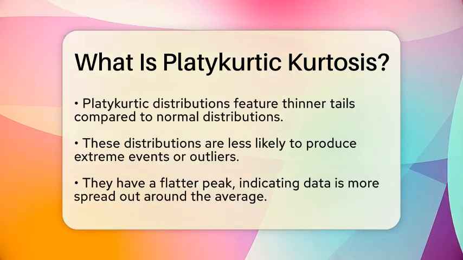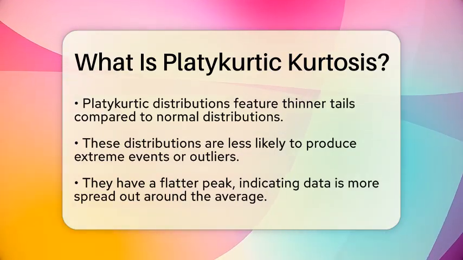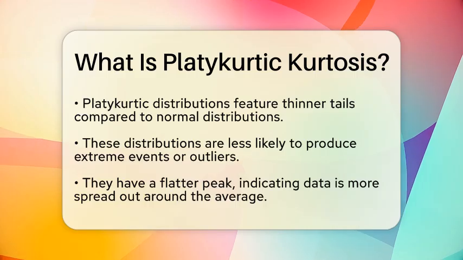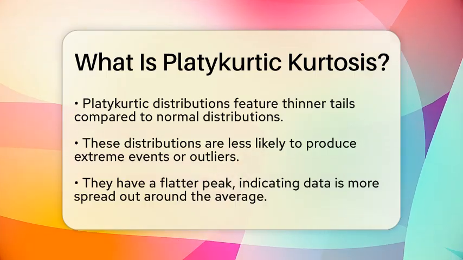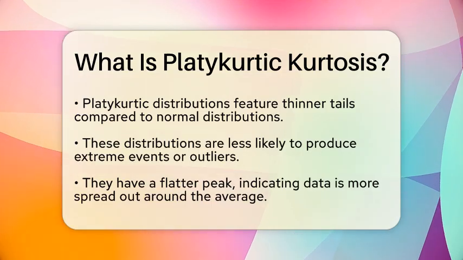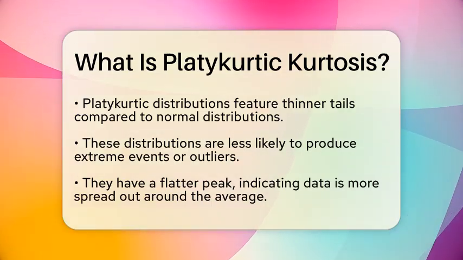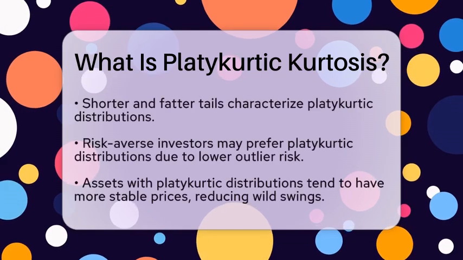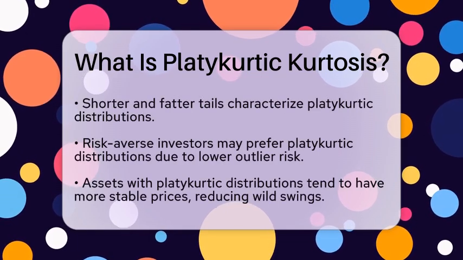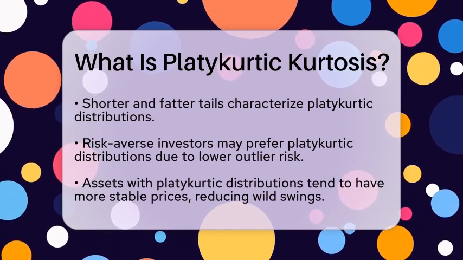One of the key features of platykurtic distributions is a flatter peak. This means that the data is more spread out around the average, with less clustering near the center. Additionally, these distributions have shorter and fatter tails. While the tails are shorter, the likelihood of experiencing extreme values is lower compared to leptokurtic distributions, which have higher kurtosis. For risk-averse investors, platykurtic distributions can be appealing.